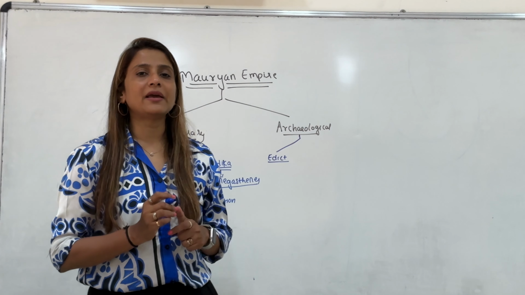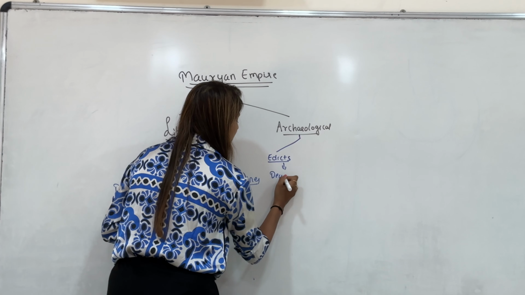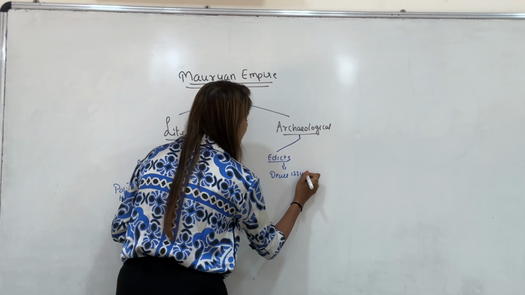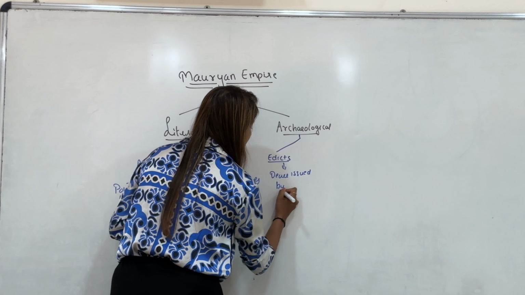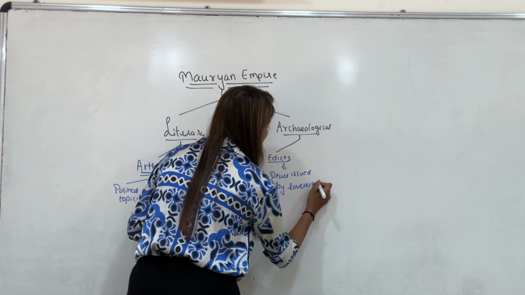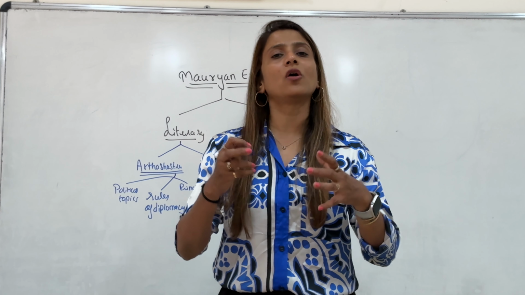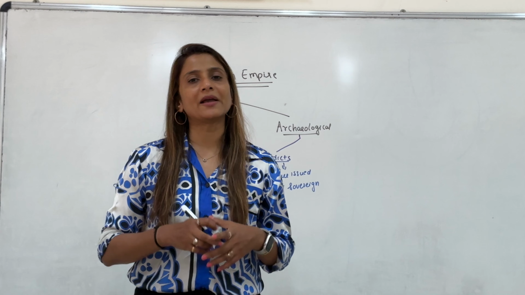What do you mean by edicts? Edicts are decrees issued by a sovereign. What do you mean by decree issued by a sovereign? Royal orders issued by a king.